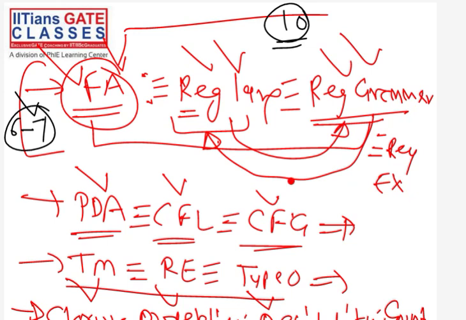If you are comfortable with finite automata, regular language, regular expression, regular grammar, all the things that we study in part 1, then around 6 marks you will get from part 1 only.